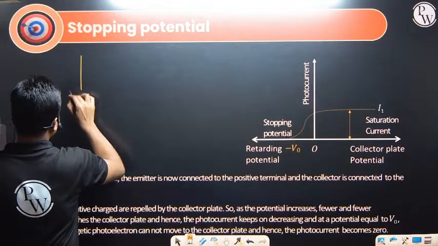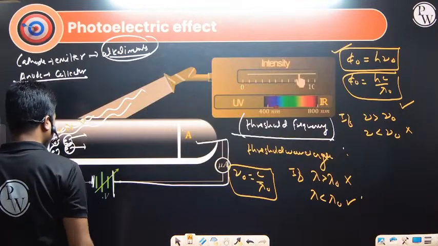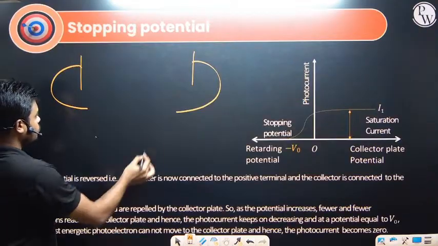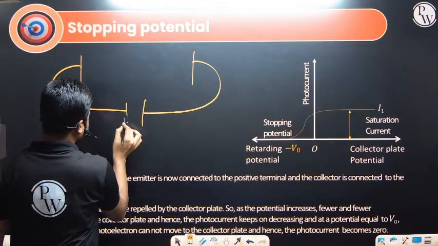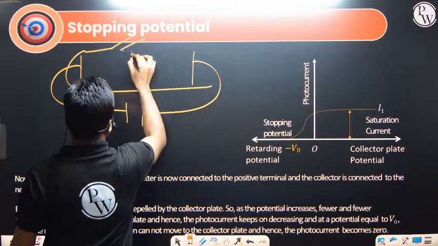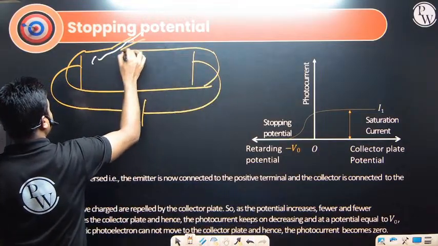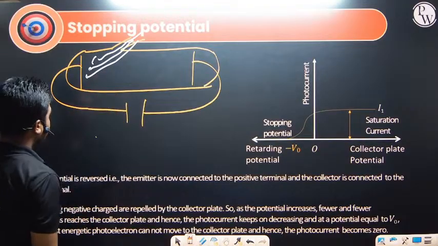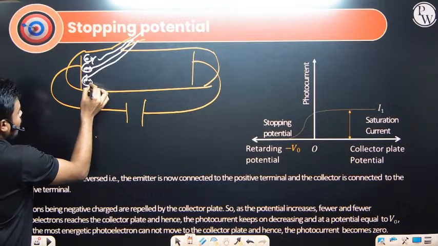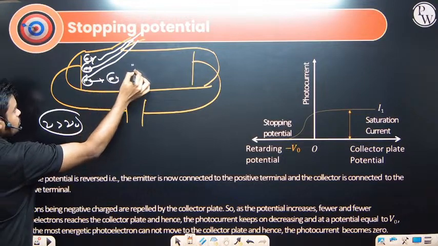In the same setup we have here, this side we have the cathode, this side we have the anode. In the first case, you can check this side where the polarity is negative and this one is positive. Now we are doing the opposite. We are making the anode negative and the cathode positive. Light is incident on it, and when the light is coming, an electron is getting ejected. When mu is greater than mu naught, electrons will get kinetic energy also.